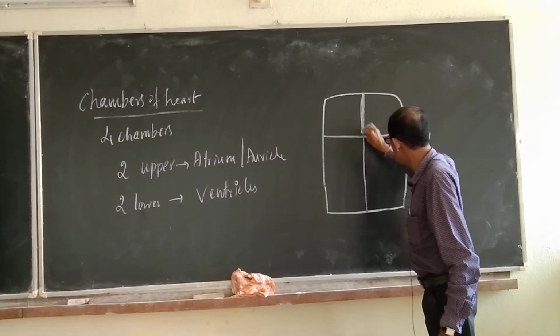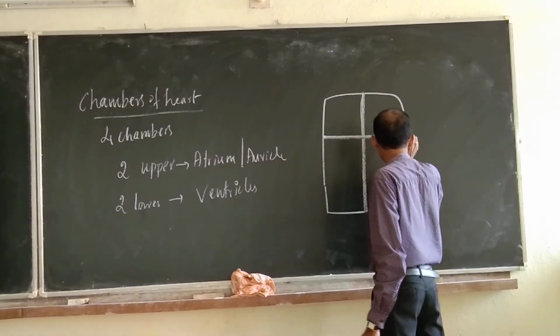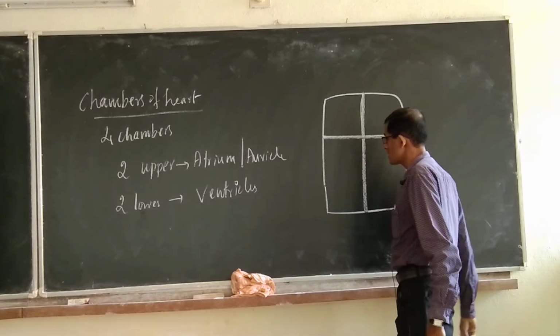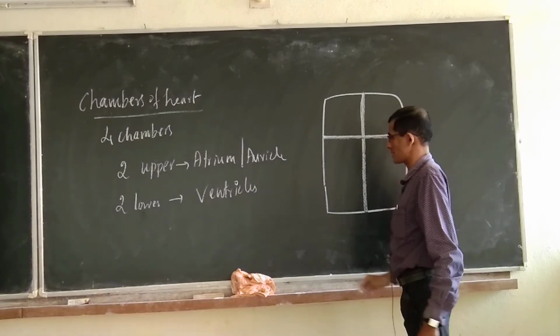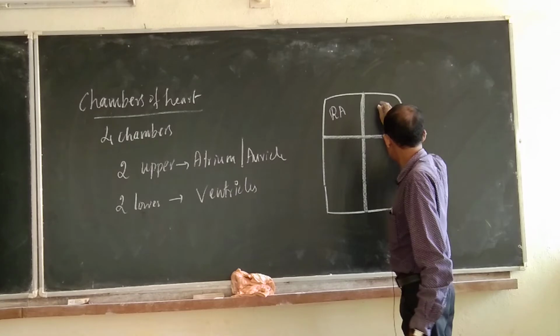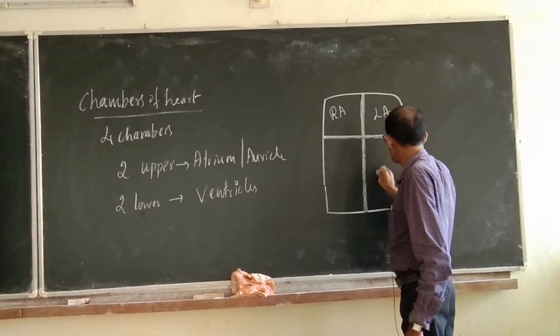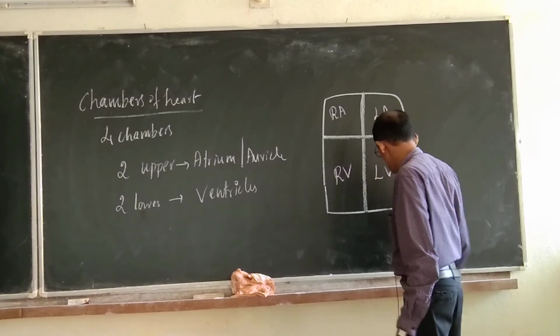So, these are the cross walls or septa between the ventricle and auricle. So, this is the right auricle, this is the left auricle, the left ventricle and the right ventricle.